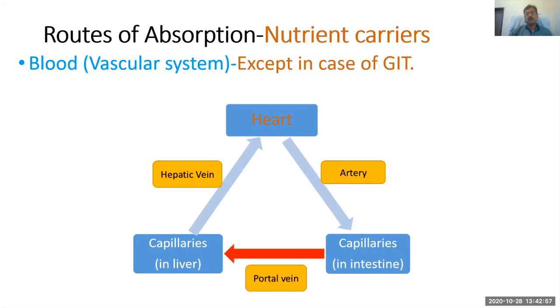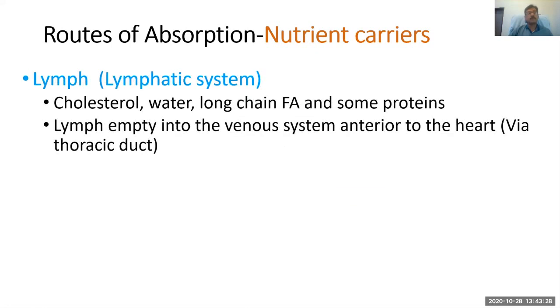From the heart through the artery, blood goes into the intestinal capillaries. From the intestinal capillaries through the portal vein, it carries to the capillaries of the liver rather than back to the heart. It goes to the liver, and then from the hepatic vein it carries to the heart. So this is the difference between the normal or general blood circulatory system and the GIT.